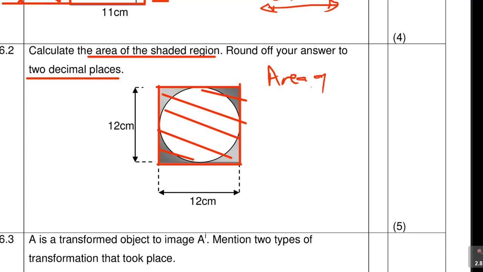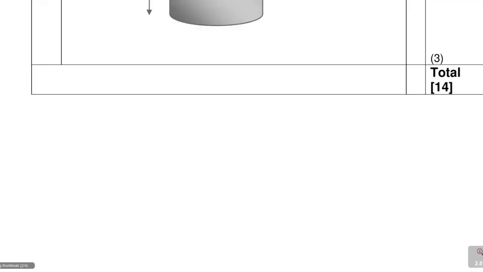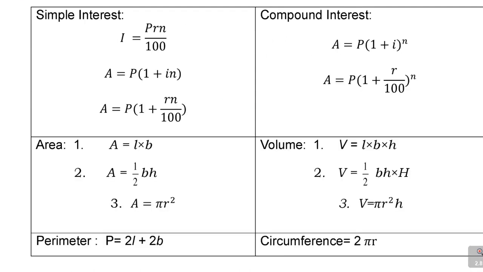So I'm going to find, first of all, the area of the square. Remember, they gave me the formulas, but I think you already know the area of the square. Let's check the formulas. Did they give us the area of the square? Unfortunately not.